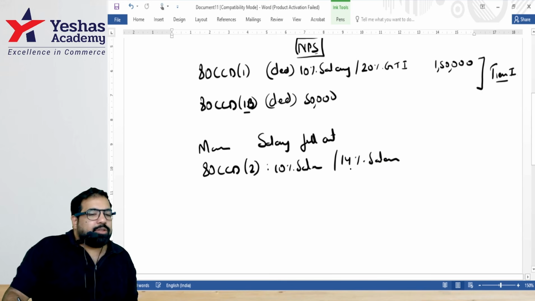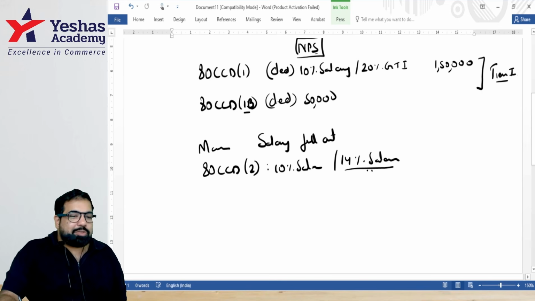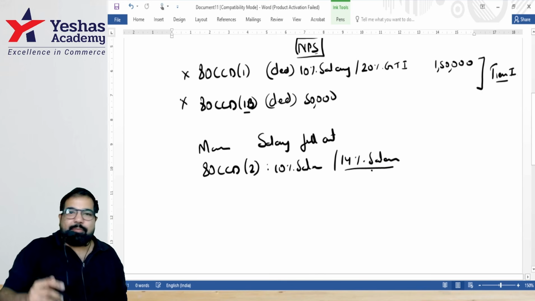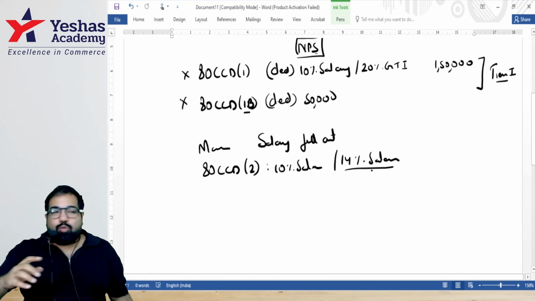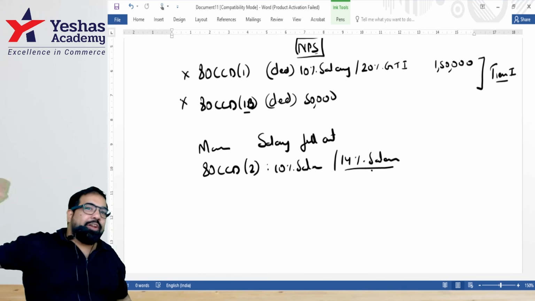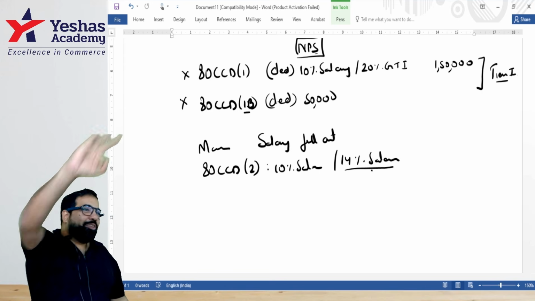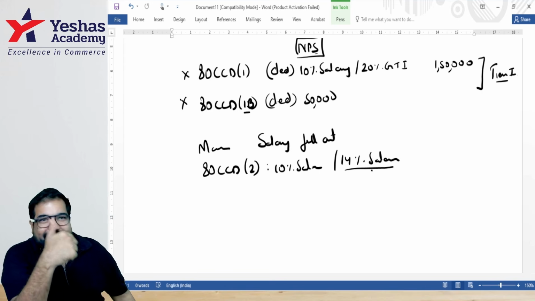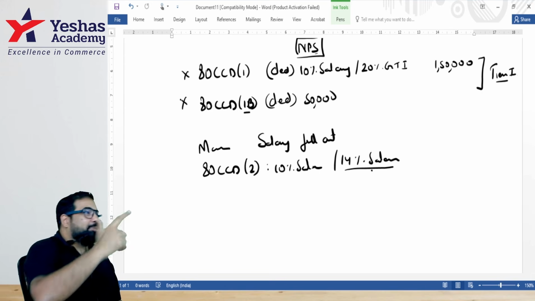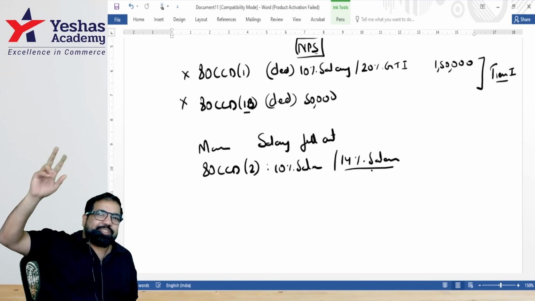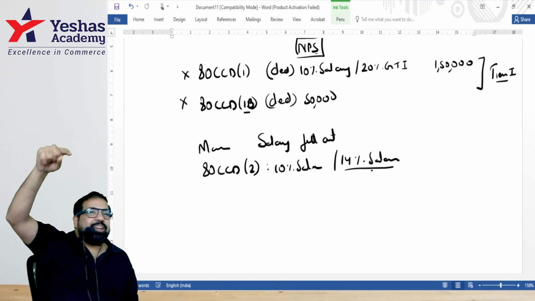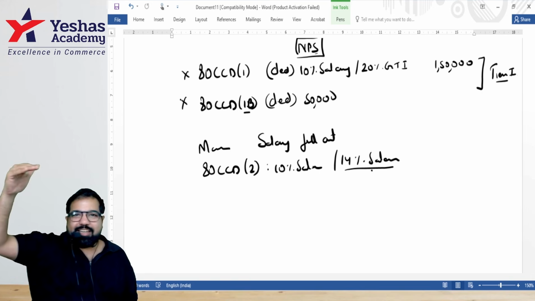Guys, I will happily choose the new scheme, but the moment you choose the new scheme, these 2 deductions you will not get, because in the new scheme there are only 3 deductions. So when they remove the old scheme, I'll remove this video also, because we only need 3 deductions in the new scheme, guys. Jan, JJ, A, Agniveer, but which one? That's half Agni, guys. CCD, CCH2. And in NPS, we'll get half of it, 80 CCD2.